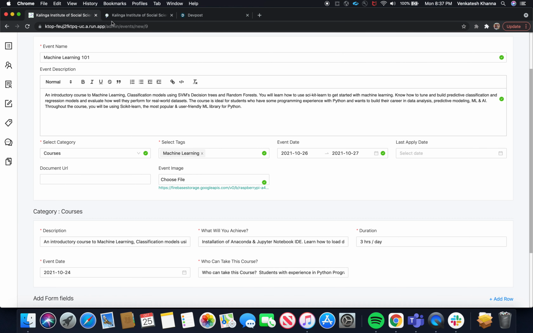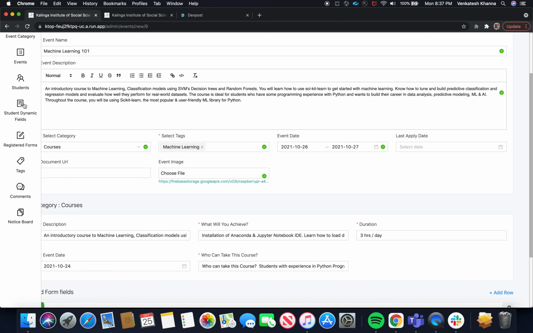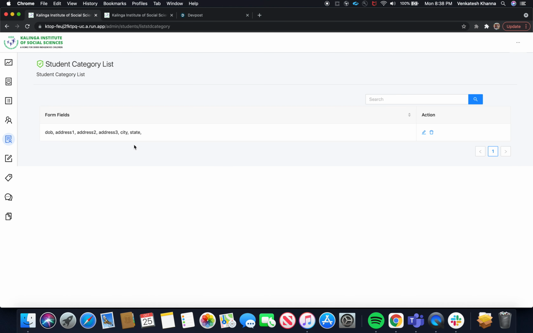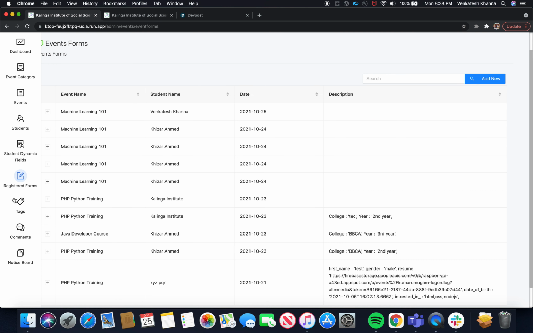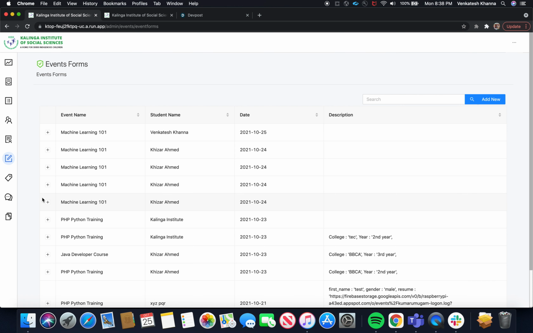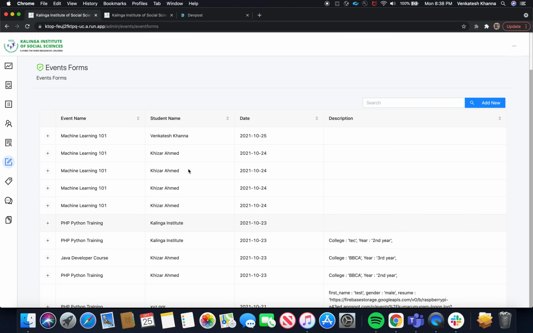Okay, I will go through that first. Apart from that, whatever fields are required for the student's profile, the admin team can dynamically add those fields, and they will be reflected in the student's profile. And registered forms tell us how many students have been registered for which events. All that information will be listed here.